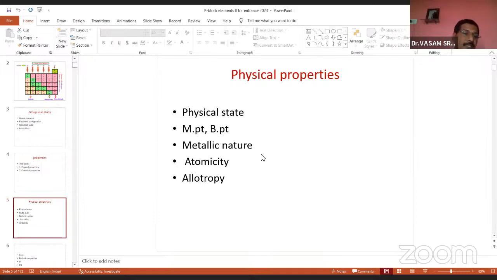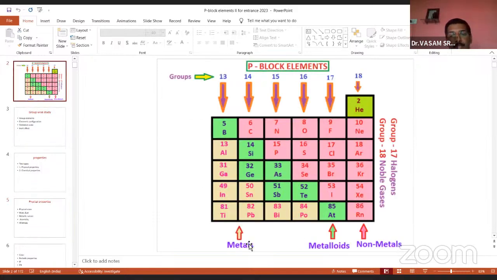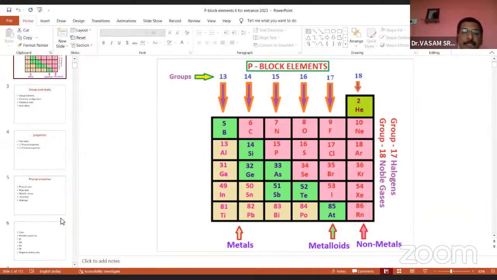You come to the metallic nature. Just now I told you, these are the metals, semi-metals, and non-metals. In the entire periodic table, containing now 118 elements, 11 elements are gases, and 17 to 18 elements are non-metals, but the remaining majority of the elements belong to metals. So that is the classification of elements in the periodic table.